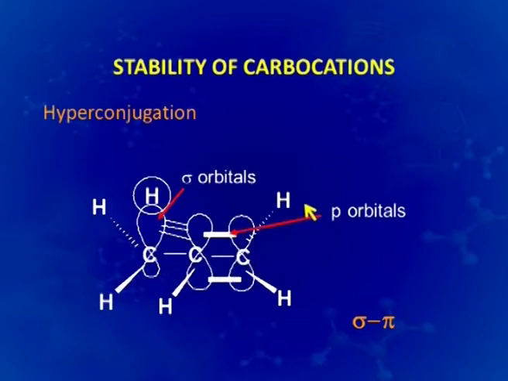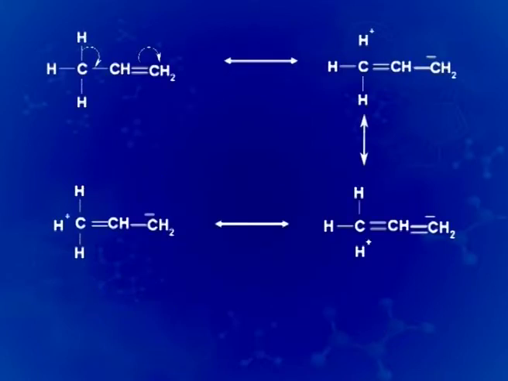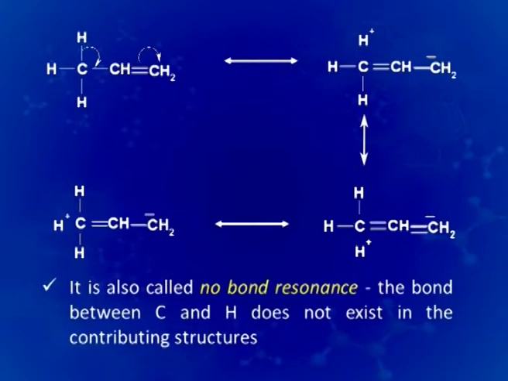If we look into the resonating structures of this, we will find that the hydrogen atom which is contributing to the resonance of this particular molecule with a pi bond does not have a bond in between. Therefore, we call it as no bond resonance.